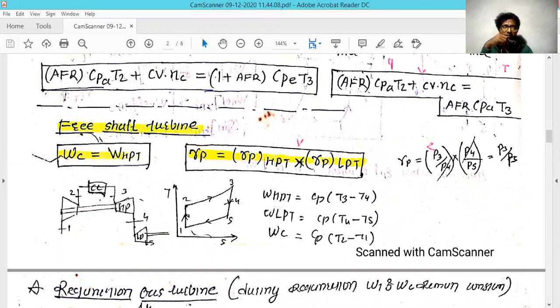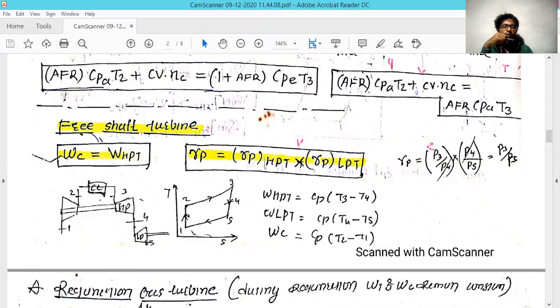The pressure ratio for this condition is the pressure ratio of the high pressure turbine multiplied with that of the low pressure turbine.